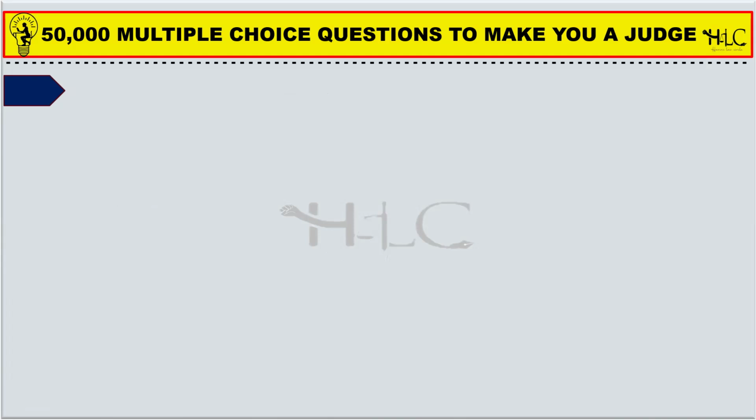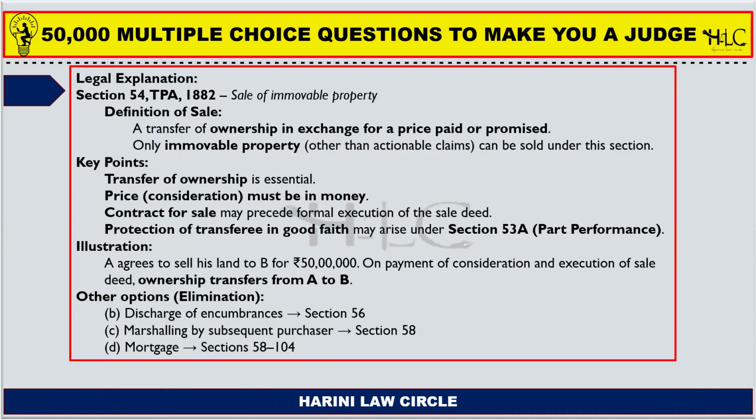So section 54 deals with sale. What does it say? A transfer of ownership in exchange for a price paid or promised is a sale. So only immovable properties, other than actionable claims, can be sold under this section. The point you need to remember is section 54: sale, price or promise, immovable property. These are the key terms. So there is a transfer of ownership in exchange for a price. The price or promise is the consideration, right? So transfer plus ownership plus consideration plus immovable property. These are the four things which you need to remember in case of section 54.